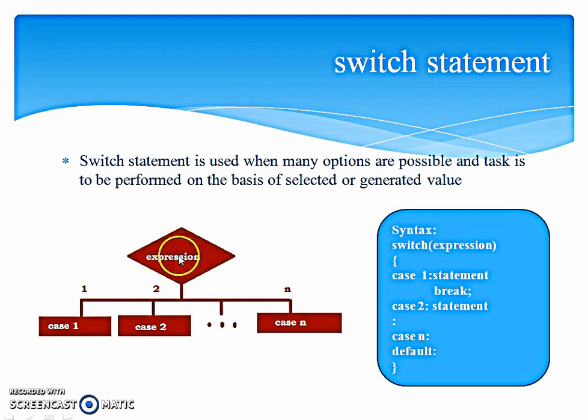So if it is an integer constant, we'll be getting values like 1, 2, 3, 4, something in integers. And if the output is a character constant, then we should mention here values, alphabets like A, B, C, D, something like that. And here, as shown in the flowchart, if the expression value comes to 1, case 1 and its set of statements will be executed. If 2 is the result, case 2 and its set of statements will be executed.